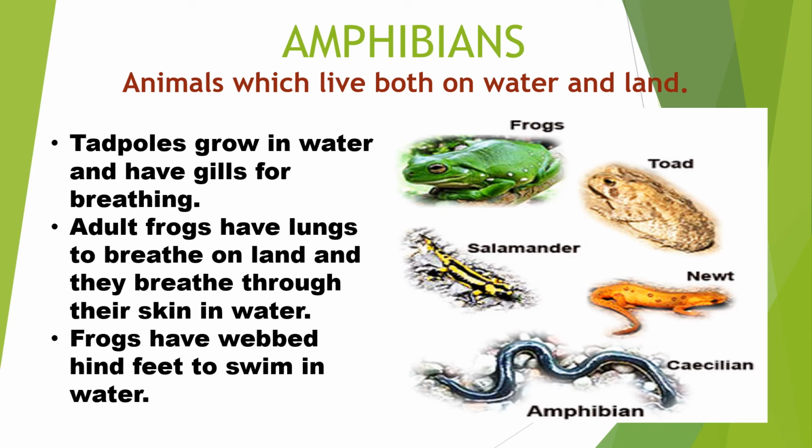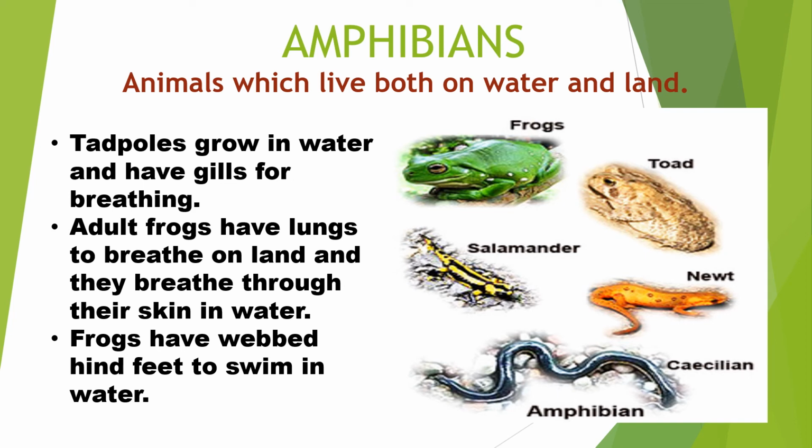So tadpoles are actually baby frogs. They grow in water and therefore they have gills for breathing. But when these tadpoles grow into an adult frog, they have lungs to breathe on land. But when they are in the water, they breathe through their skin. So their skin has features that help them to breathe inside the water. That is an adaptation that they have.